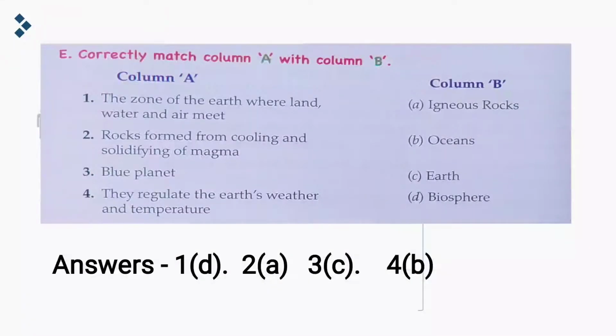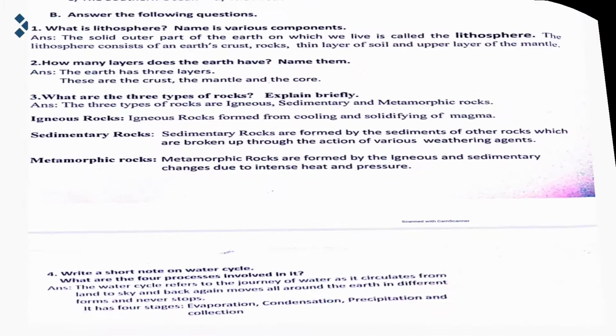Hope you all have done. Now we will discuss the exercise B that we have left. Exercise B is: answer the following questions. Here questions are given, we have to write out the answers. So first question is, what is lithosphere? Name its various components.